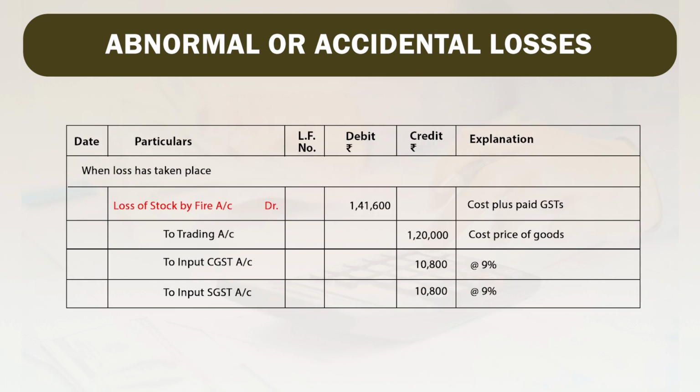Now, friends, we have to pass the journal entry for this. Here, we have loss of rupees 1,41,600. So, loss of stock by fire account is debited by 1,41,600 and then after the trading account will be cancelled by 120 because the cost price is to be cancelled. Then after simultaneously we have to cancel CGST and SGST of 10,800 in each case, and that is why their accounts are credited over here.